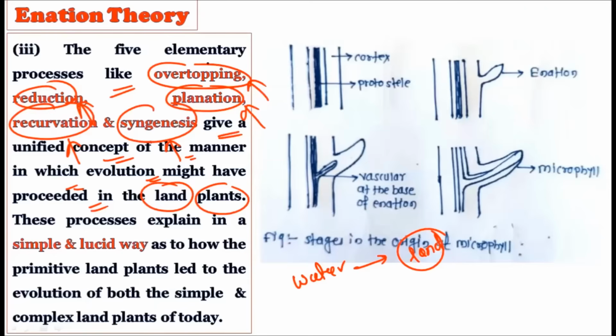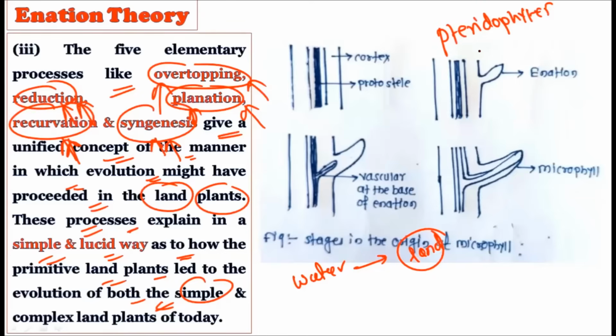So by using all these five processes, the telome theory best explains the evolution which occurred in the pteridophytes. These processes explain in a simple and lucid way how the primitive land plants led to the evolution of both simple and complex plants of today. Now this is very important. We are not talking only about the pteridophytes, because in the pteridophytes we see the vasculature for the first time, that is, the presence of xylem and phloem. Now from these pteridophytes, there is the origin of the gymnosperms.